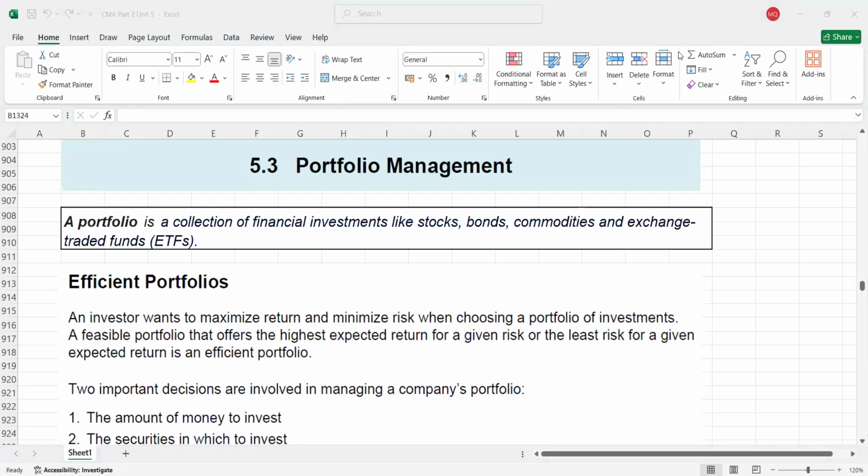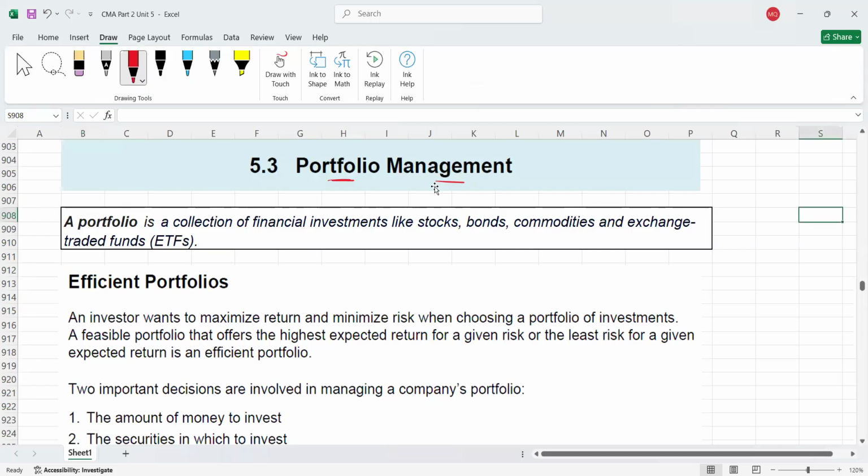So today we are going to discuss one more topic, and this topic is relevant to your corporate finance section. Okay, and we know the corporate finance section is 20% of your exam. So here we go, and the topic name is portfolio management we are discussing. So let's understand first what is the meaning of portfolio, and then we'll see what is the efficient portfolio.